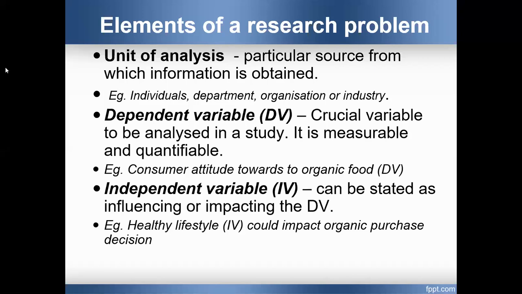So you should add one more. Say, how does age affect the consumer behavior towards fast foods? So age becomes the independent variable and consumer behavior towards fast food becomes the dependent variable. Okay, this consumer behavior towards fast food together is only one variable.